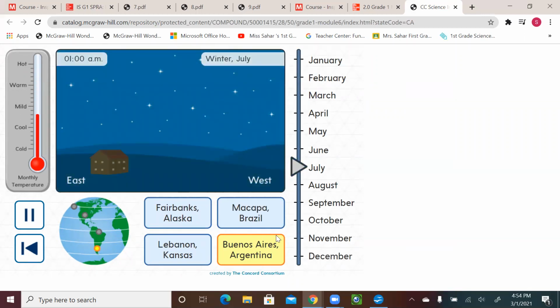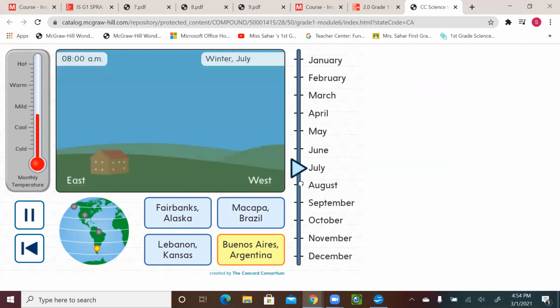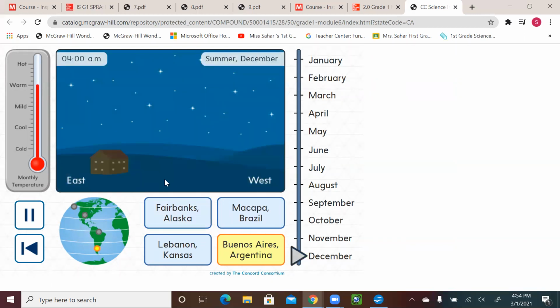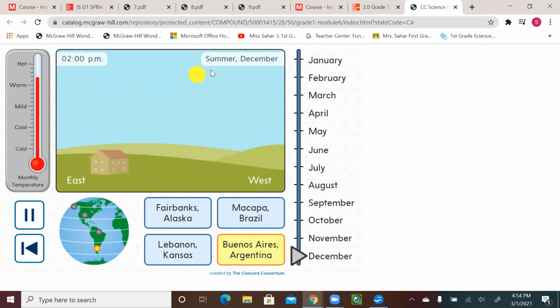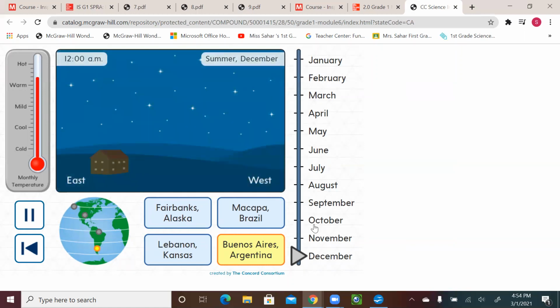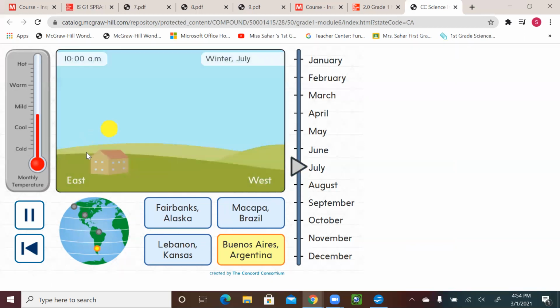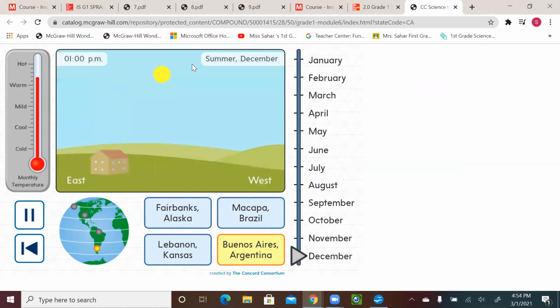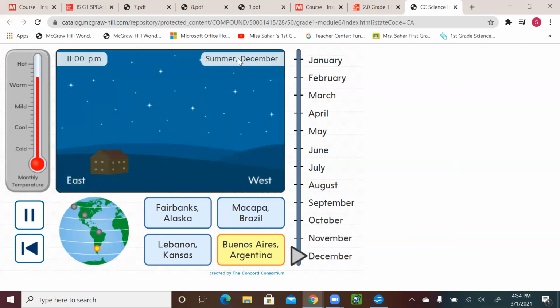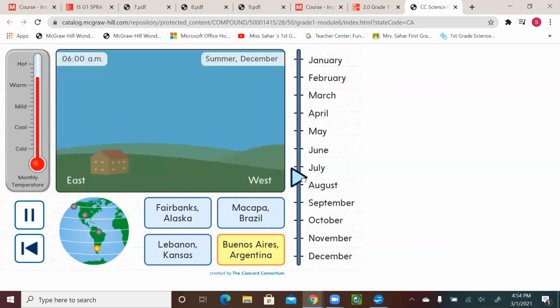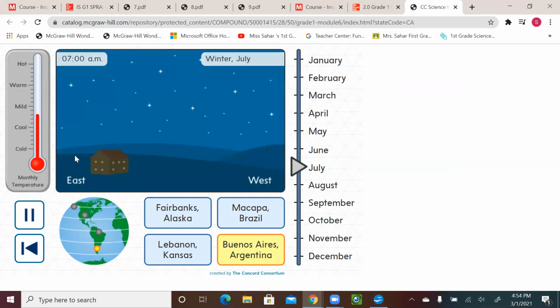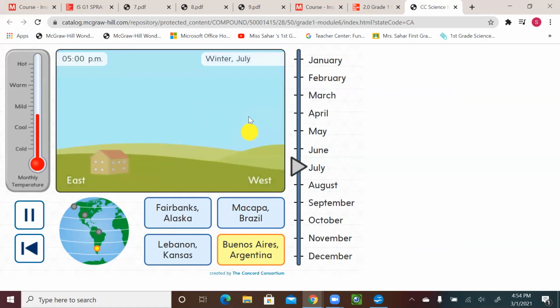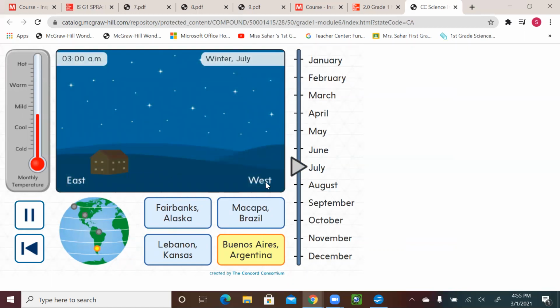Now let's go for December, for example. Look at the sun up there in December. Let's go for July. Look at the sun down there. And again, let's go to December. Watch the height of the sun. See, all the way up, reaching that sentence up there. And let's go to July. See, all the way here, before it was reaching that sentence written up there.